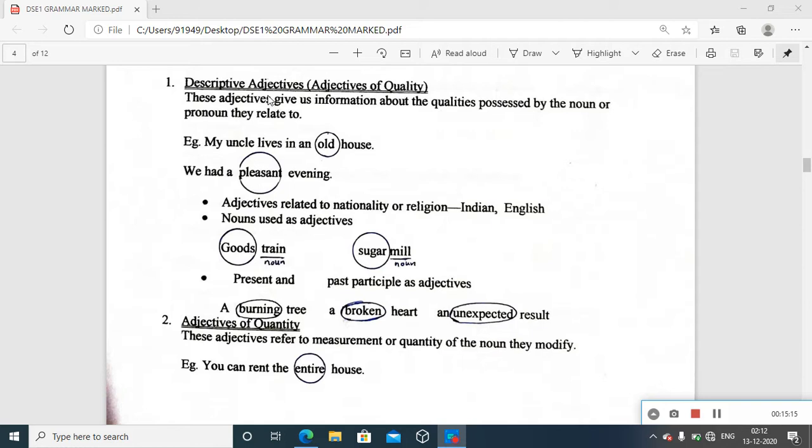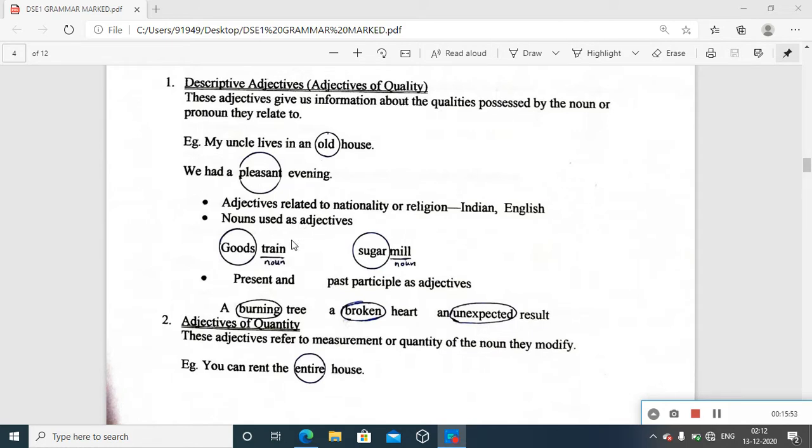Here is a past participle example, broken heart. We know heart is the name of an organ, so that is obviously a noun. What kind of heart is it? The description you get here with broken. Normally broken is a verb form, past participle form. One more example with another past participle form, unexpected, a V3 form, but result is the noun there. And what kind of a result? The description you get here, unexpected result. That's all with the descriptive adjectives. Hope it is clear. Okay.